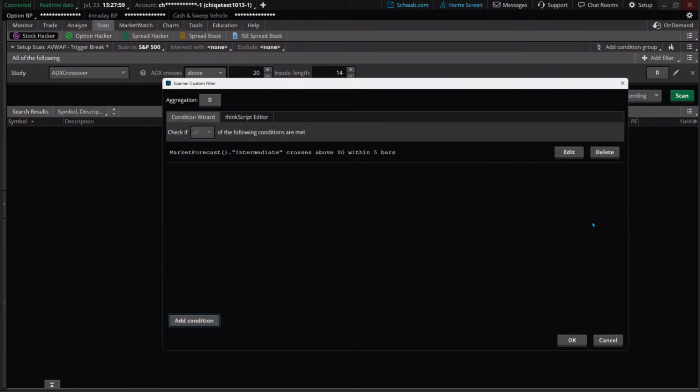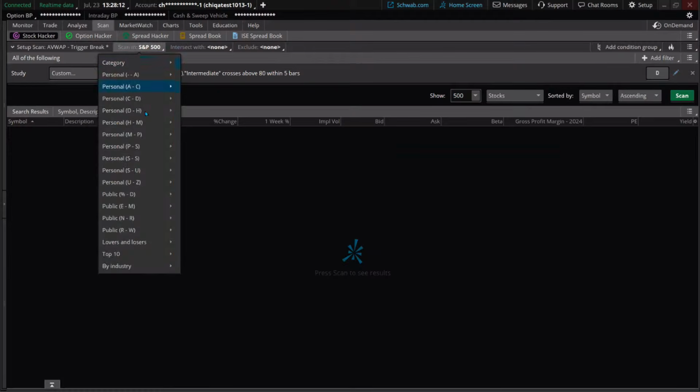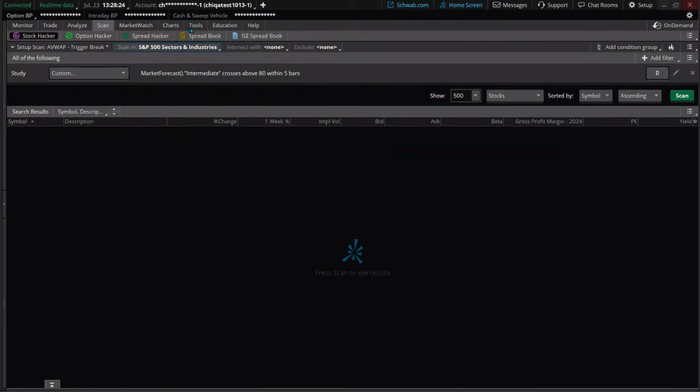I got this just by using that strategy. That's where this scan idea came up from. Okay. If I click OK here, so easy, so straightforward. I'm not scanning in the S&P 500. Instead, let's come down here and go right into market sectors and industries, a big basket here. Not 11 indices, but like there are a lot in here.